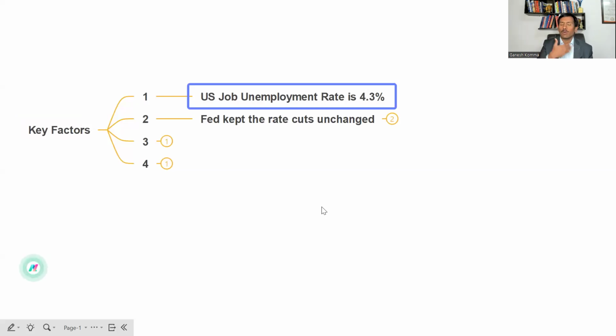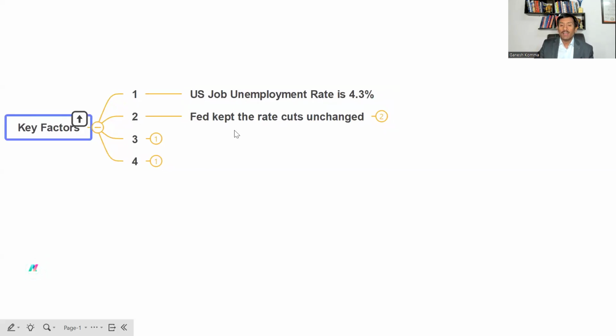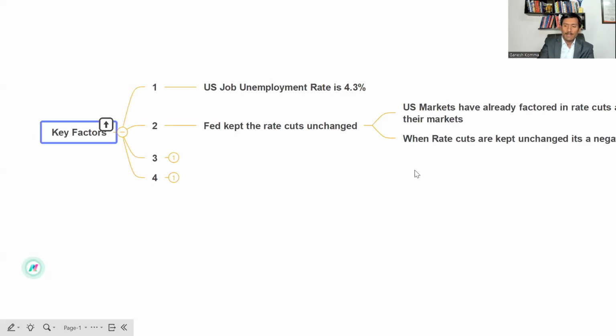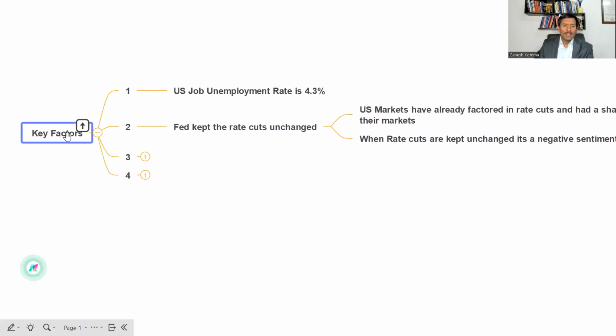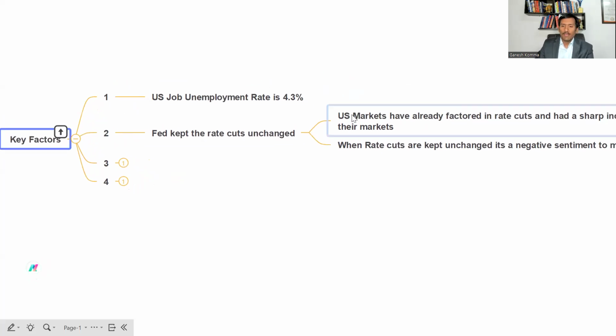The Fed has already mentioned, giving cues, that from September onwards they'll be having a rate cut. But with this kind of news, and the recent Fed discussion also keeping the rates unchanged, that has been a negative sentiment for the market, right? Now, considering the Japanese issue also, right?